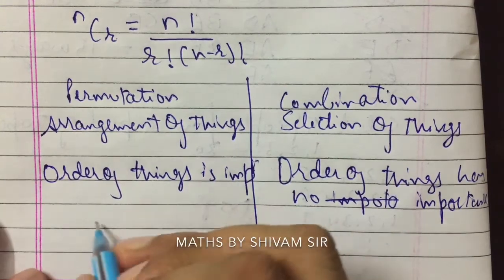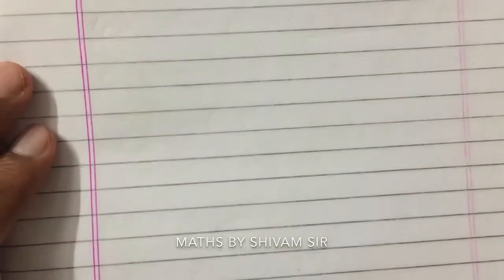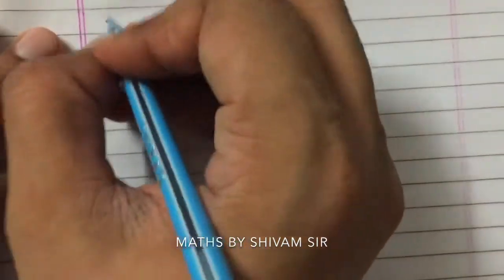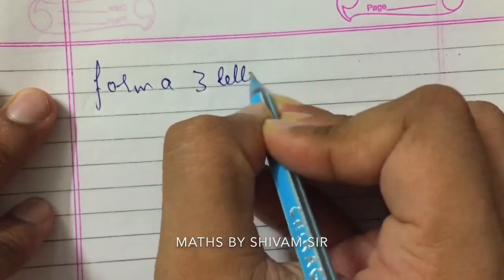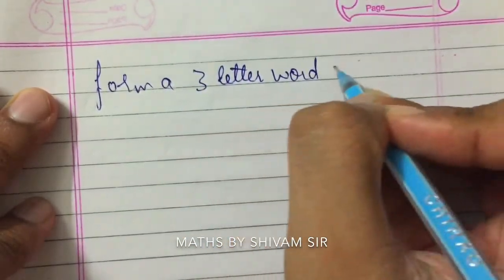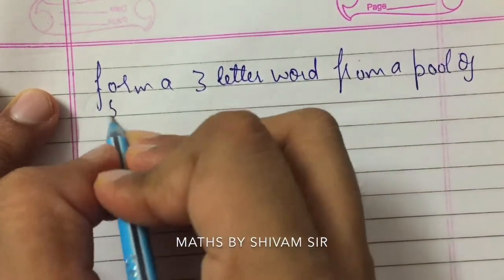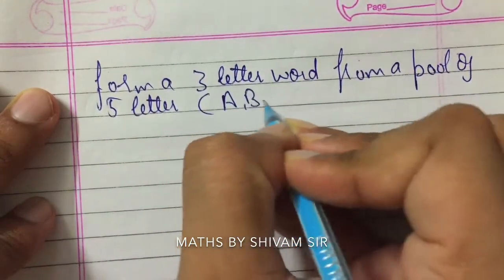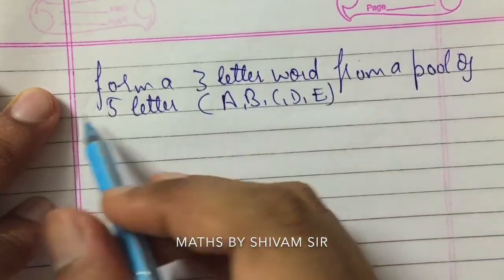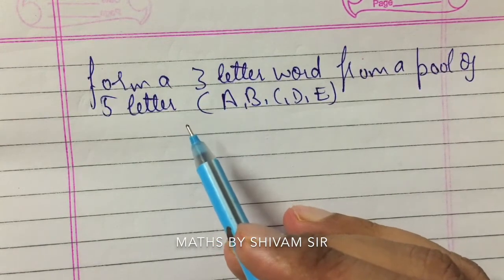The formula is NPR, here NPR, and the formula is NCR, right? So let's take an example. Suppose we have to form a 3-letter word from a pool of 5 letters: A, B, C, D, E. Now this is a case of permutation, right? We have to form a 3-letter word from a pool of 5 letters.